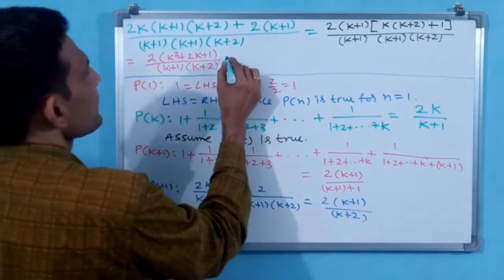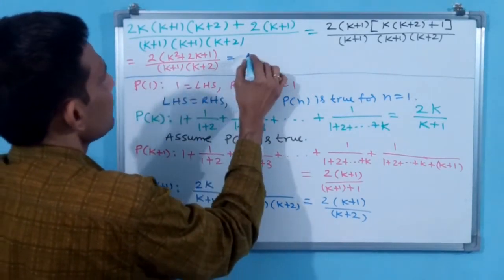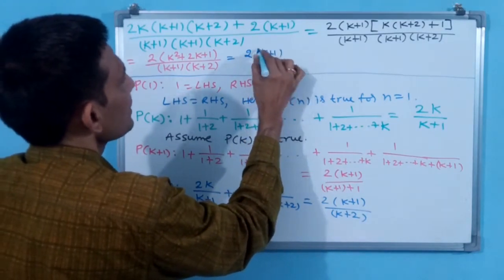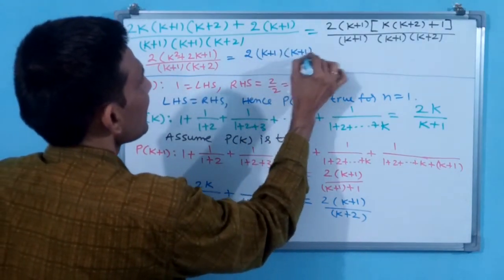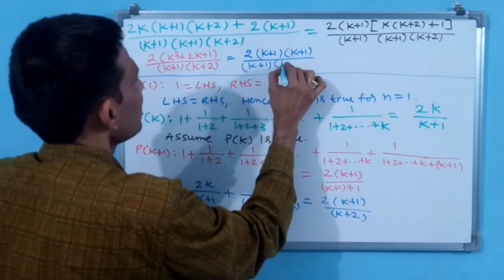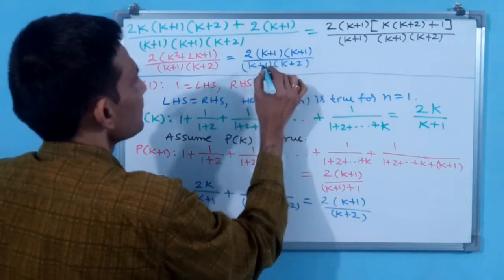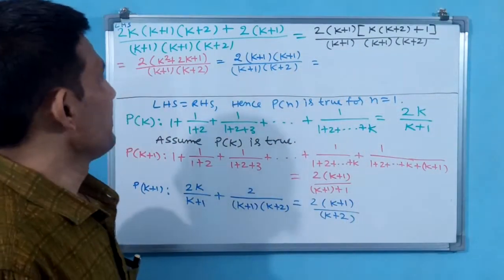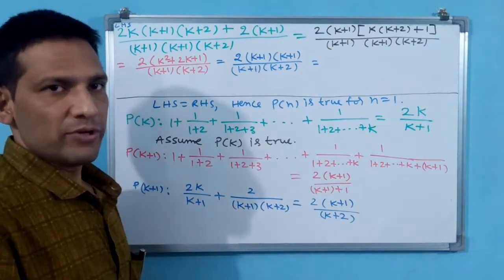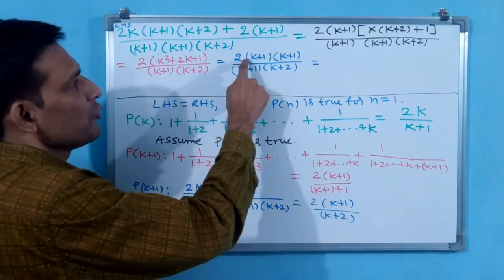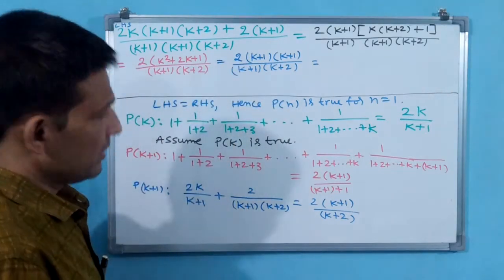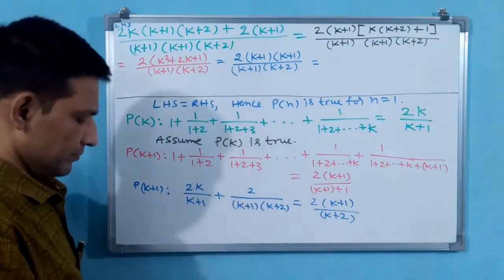You write 2 into (k plus 1) into (k plus 1) by (k plus 1) into (k plus 2). See now, k plus 1 and k plus 1 is going to get cancelled. That means numerator one (k plus 1) will go, denominator (k plus 1) will go.